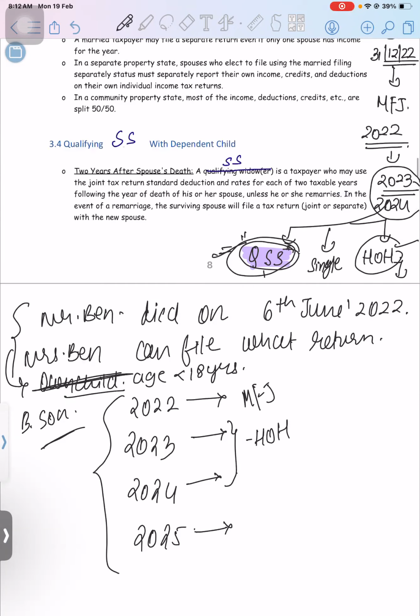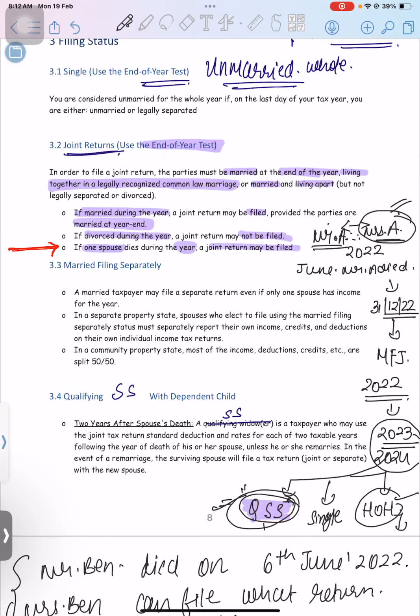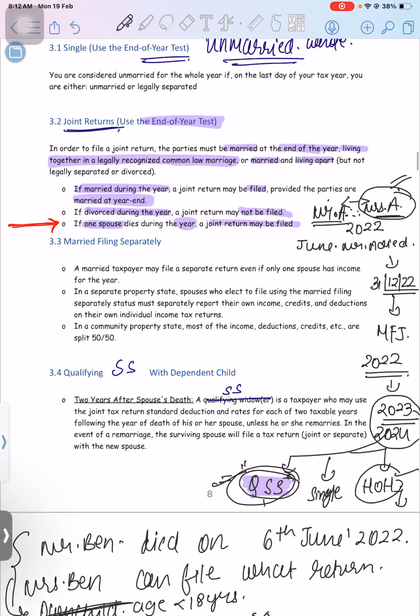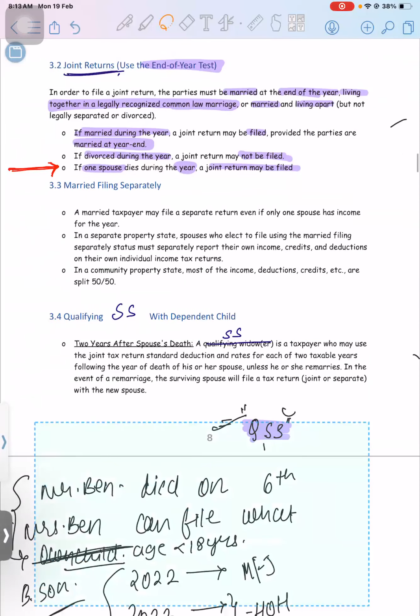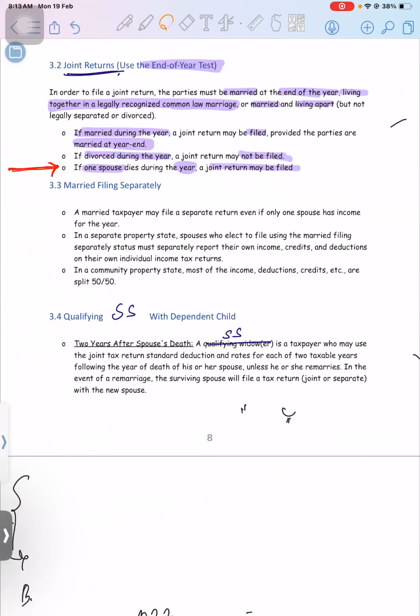Okay, so this is the married filing joint return status. Next one we are going to understand is married filing separately. This is very simple. If a person is married but they want to file a separate return, it is not compulsory that a married person should go for MFJ only. They can go for a separate filing status as well, so they can file MFS.